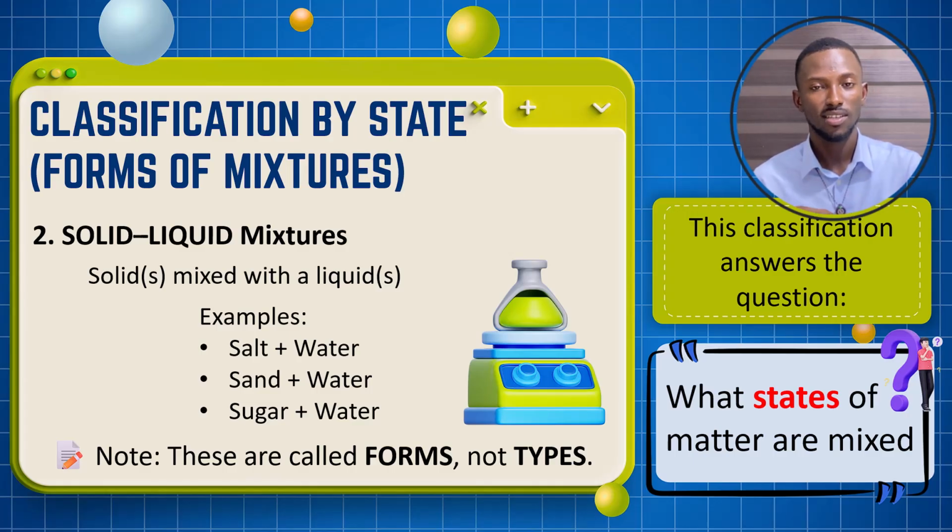Solid-liquid mixtures. For this type of mixture, a solid is mixed with a liquid. For example, you can have salt and water, so you have a salt solution. Or we have sand and water, or sugar and water. All of these are solid-liquid mixtures because you have a solid mixing with a liquid.